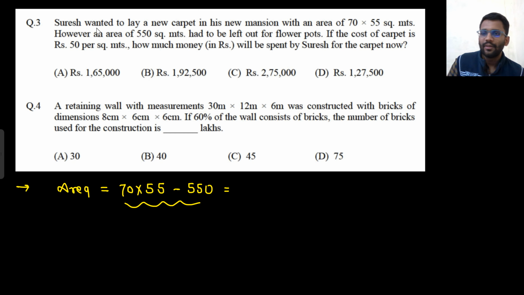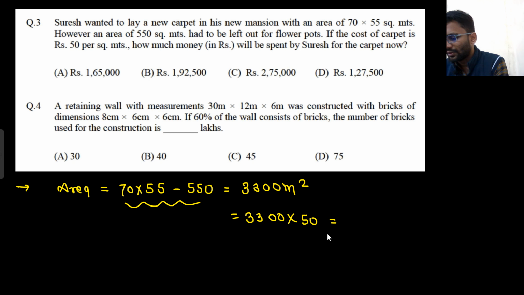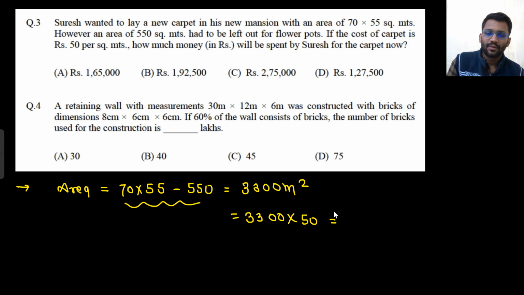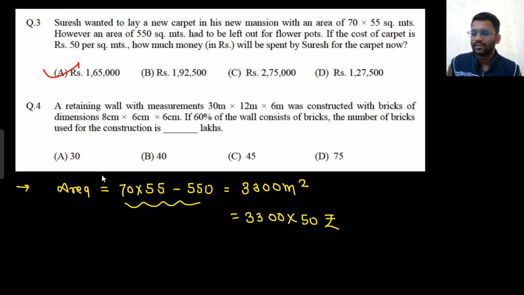So only in this much amount of area the carpet will be laid out. What is that area? That would be 55 into 60, which is 3300 meter square, and 1 meter square costs 50 rupees. So total amount will be 3300 into 50. That would be this much amount of money, which is 1.65 lakh, right? Yeah. Let's see the fourth one.